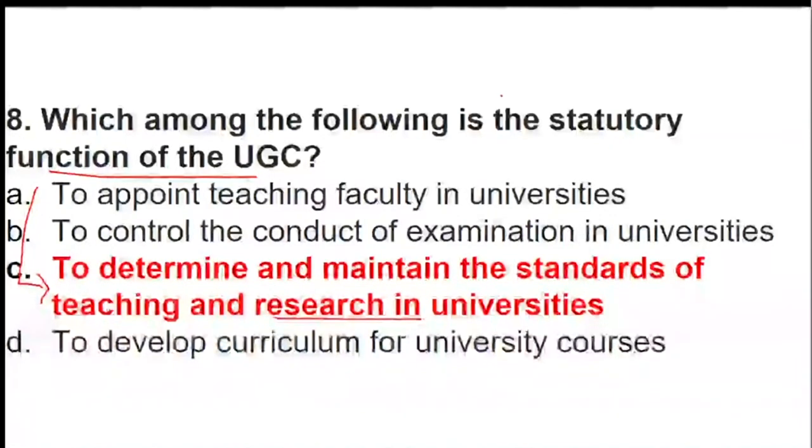No, Nikki, your answer is not B. When we say control, it means it is only controlling the examination. It has one role of conduction, but apart from that, the standardized role is to ensure the standards of teaching and research are maintained. So the right answer for question number 8 will be option C.